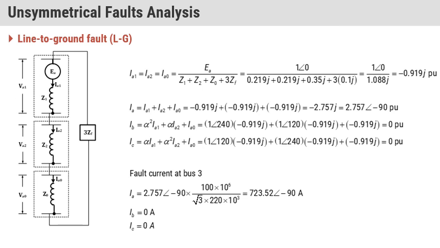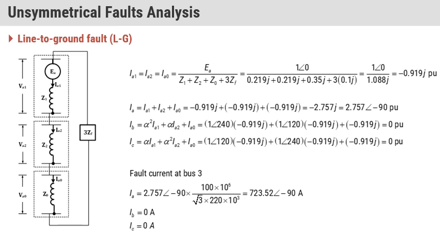Okay, so when a line to ground fault occurs, this will be the figure. All the sequence networks are in series, and if we put in all the values, then we get the value of the fault current, in the per unit system. So finally we got the fault current at bus 3. This is the solution for the first example.